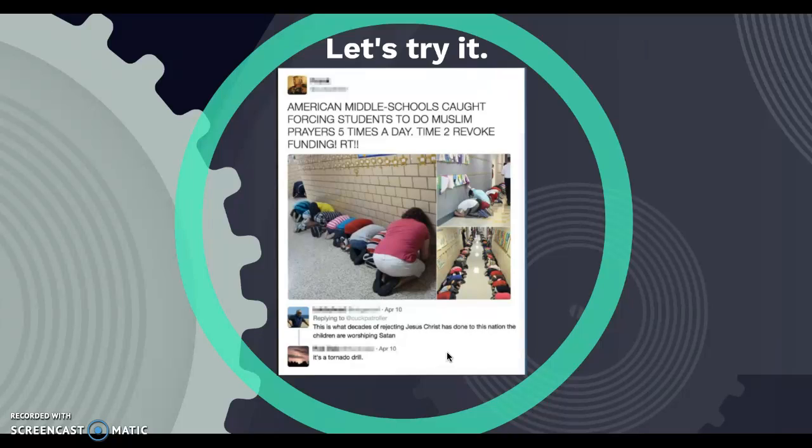One thing that we can look at with accuracy on this one is, does the language seem unbiased or free from emotion? I would say that almost any time you see something in all caps like this, that is way too emotional for me to feel like it has accuracy. But of course, we can always cross-reference this with another source. We can use the TinEye search or the reverse Google image search to find this picture and see if it really is connected to this information.